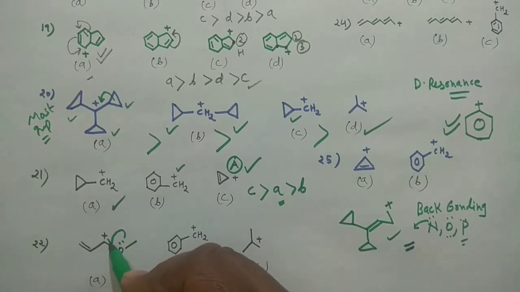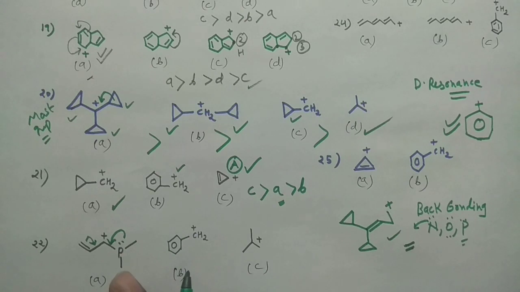So it's a type of conjugation from this direction, and a type of conjugation from this direction also. So it's a cross conjugation type of thing you are getting here. So this should be the stable species. If you check, this should be the stable species.